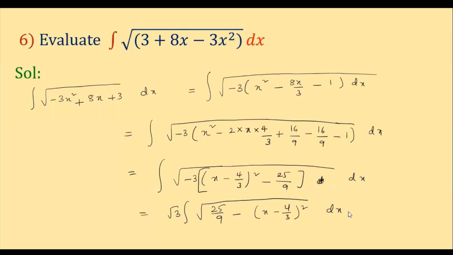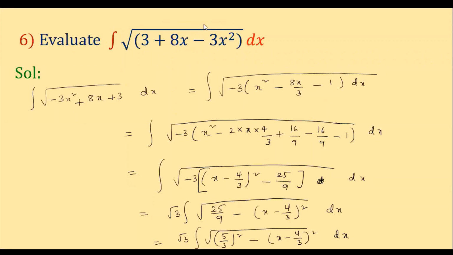Clear? So now it is in the form of square root 3 into integral under root of 5 by 3 whole square, a square term, this is minus x minus 4 by 3 whole square into dx. Clear, children?